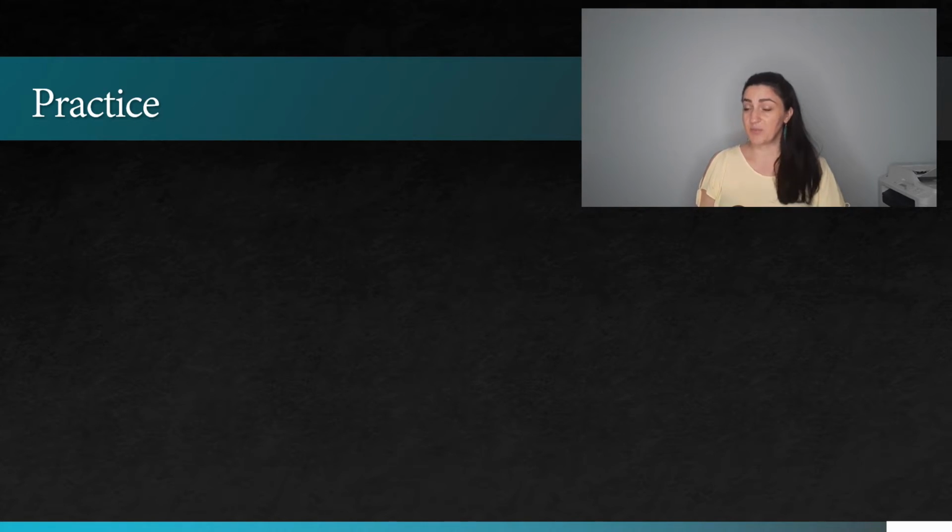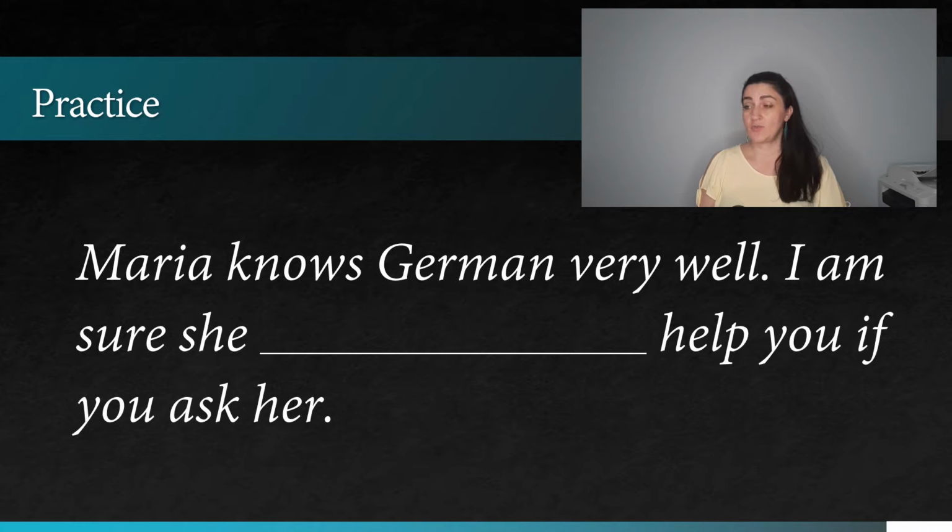The next example says, Maria knows German very well. I'm sure she will help you, or I'm sure she's going to help you if you ask her. Of course, the correct choice is will. We have those signal words, I'm sure, and we are expressing this opinion and the prediction for the future because we know Maria. Maria helps people.